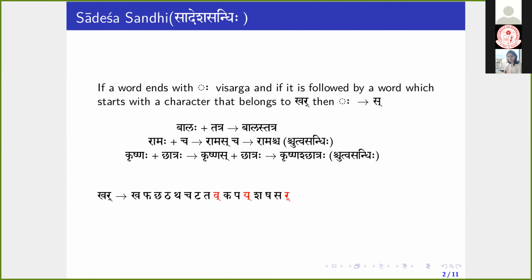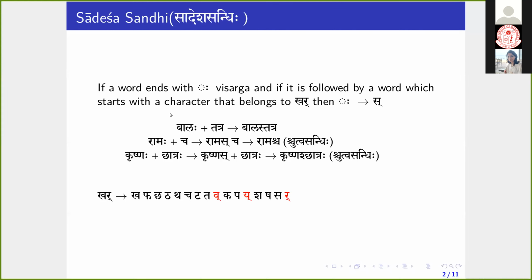So the first one is Sadesha Sandhi. In this Sandhi, what happens is, if a word ends with Visarga and it is followed by a word that starts with a character that belongs to Khar, then Visarga will be replaced by Sa.